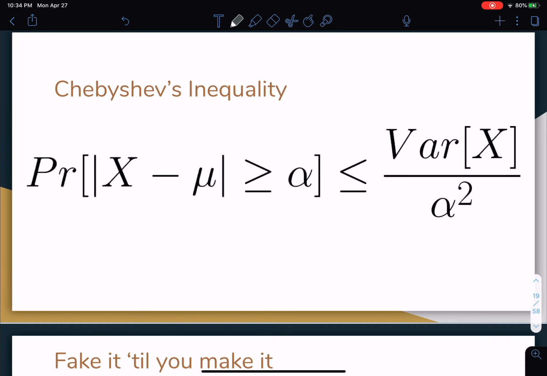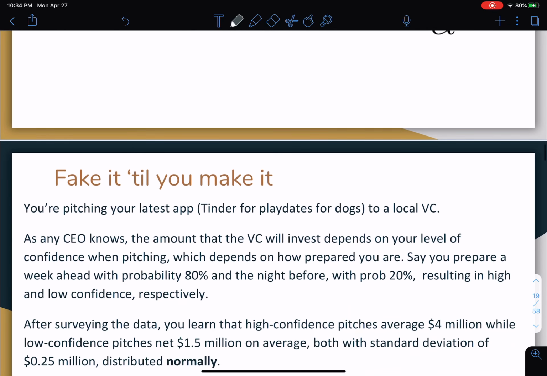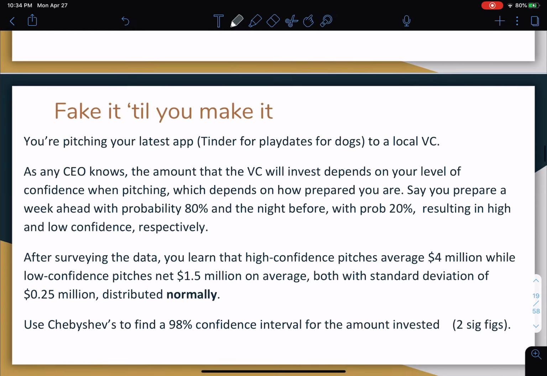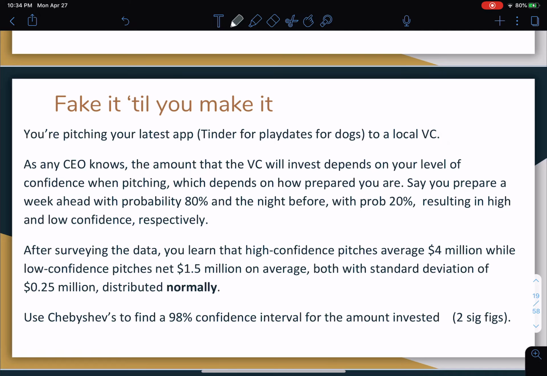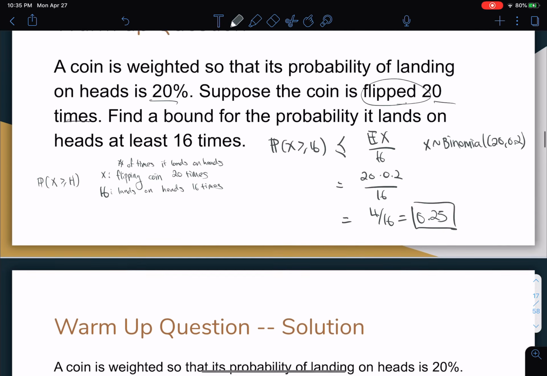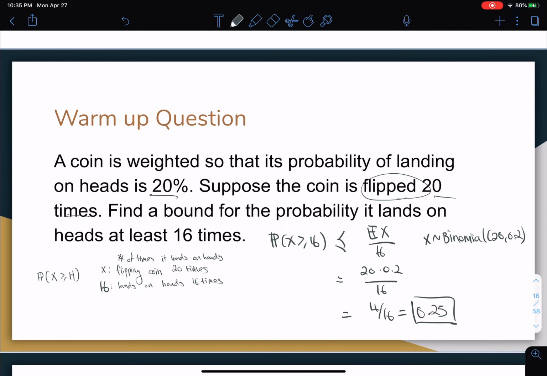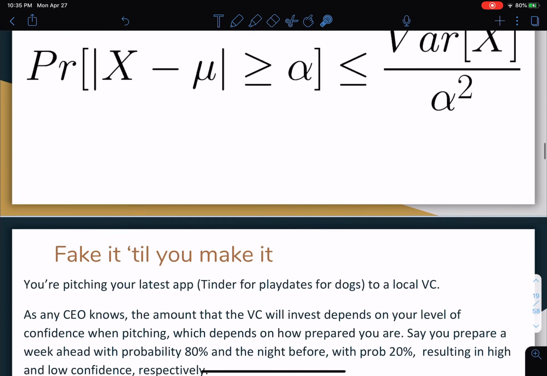Alright, so let's go over it. Let's go over the first question, and the only question, which is on using Chebyshev's to derive some kind of confidence interval. So you may have seen this type of question on discussions and homework, and this is just an application of Chebyshev's bound. A more interesting application compared to, say, a question like this warm-up question.